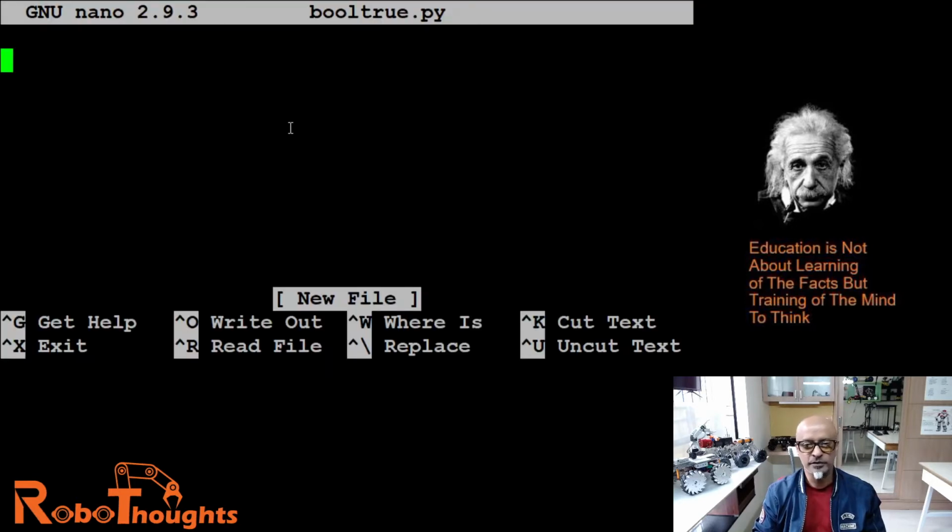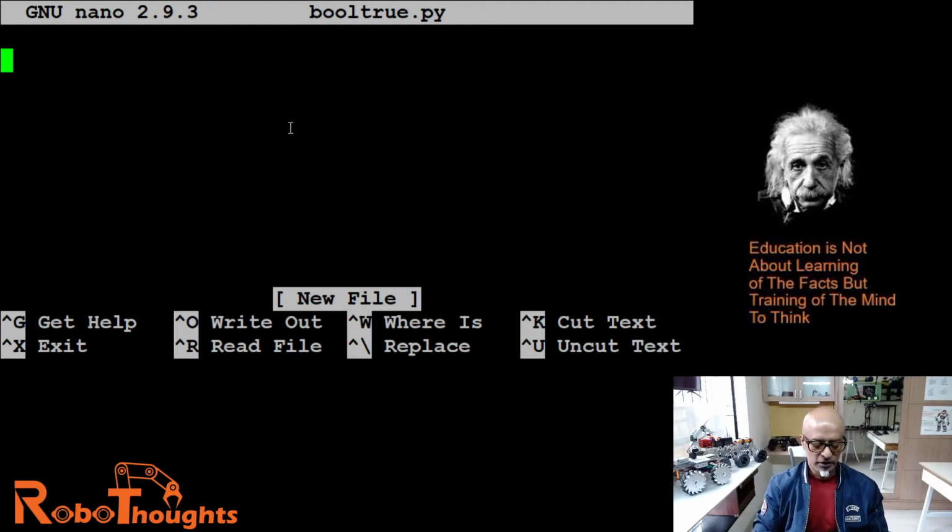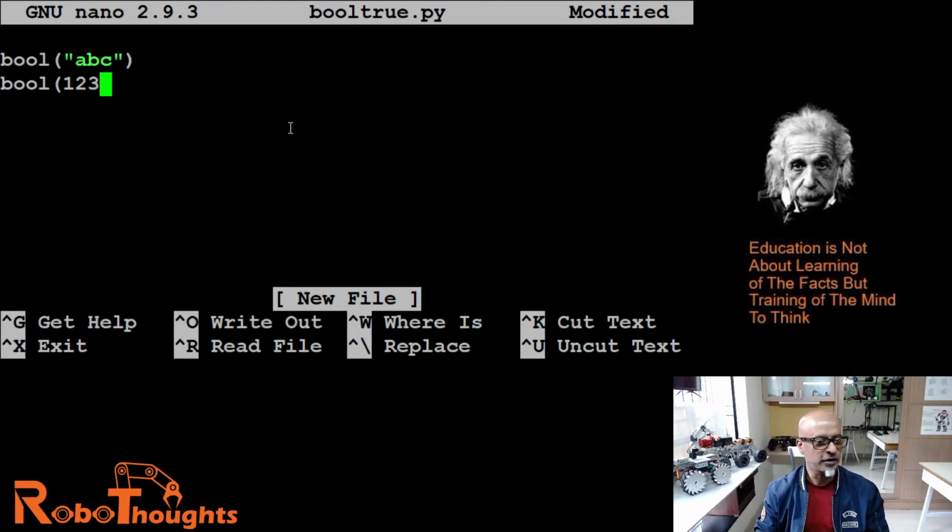That's the file name. Now bool, open bracket, and then give a double quote and any text inside, say ABC. Double quote, close, and then let's say bool, open bracket, 1 2 3, any kind of number.